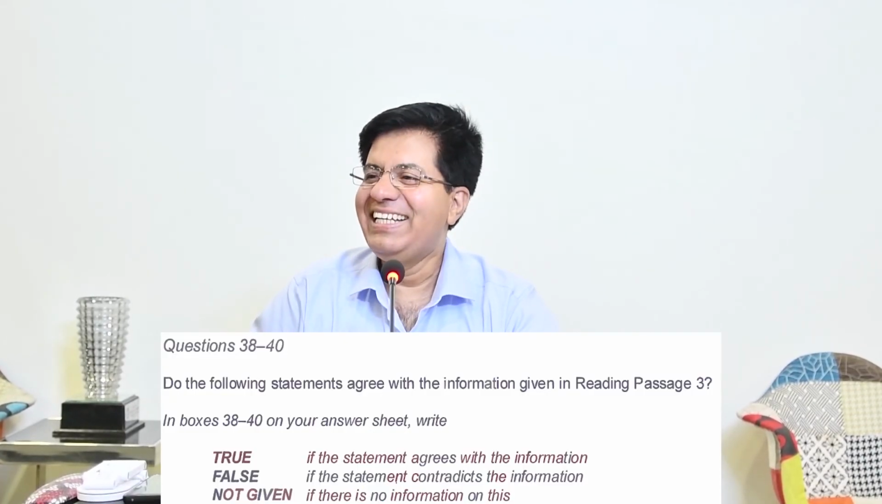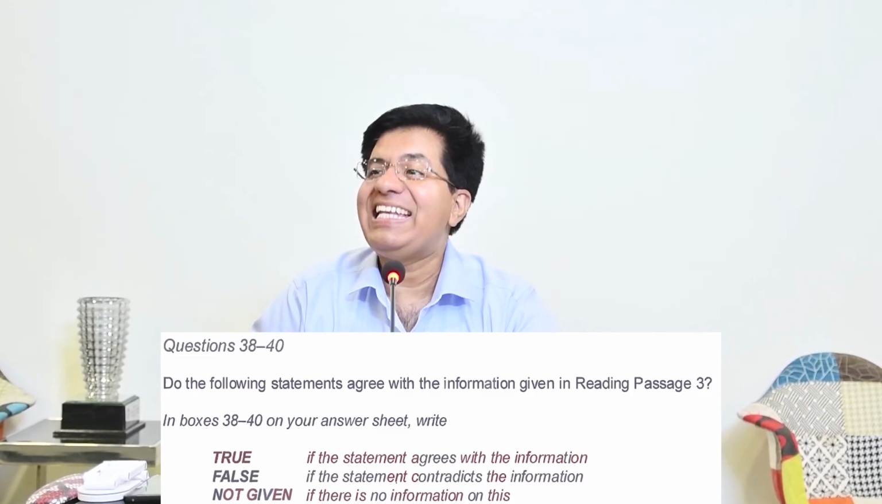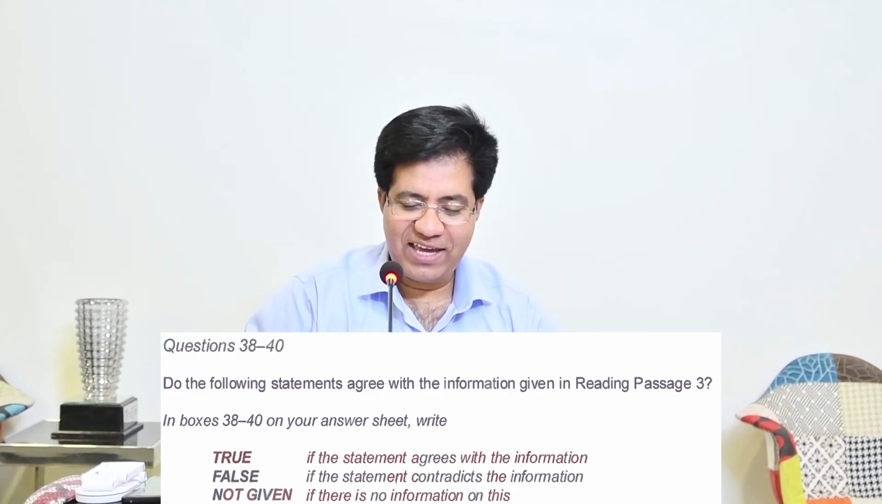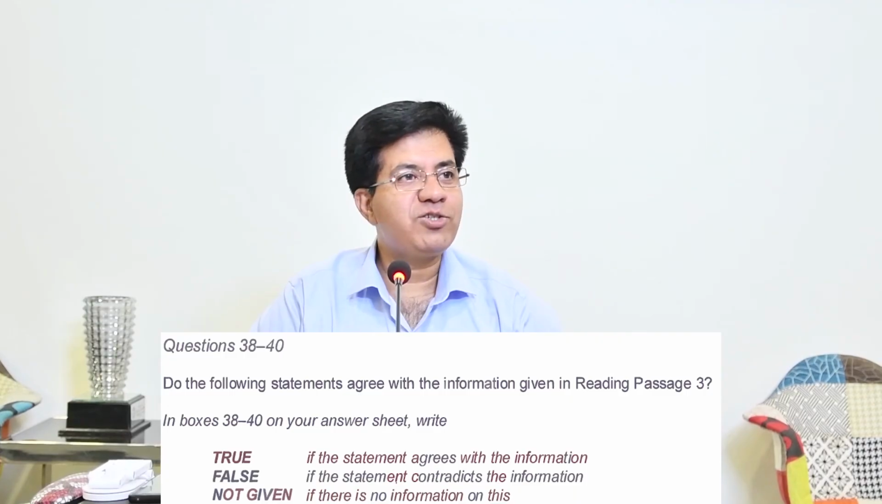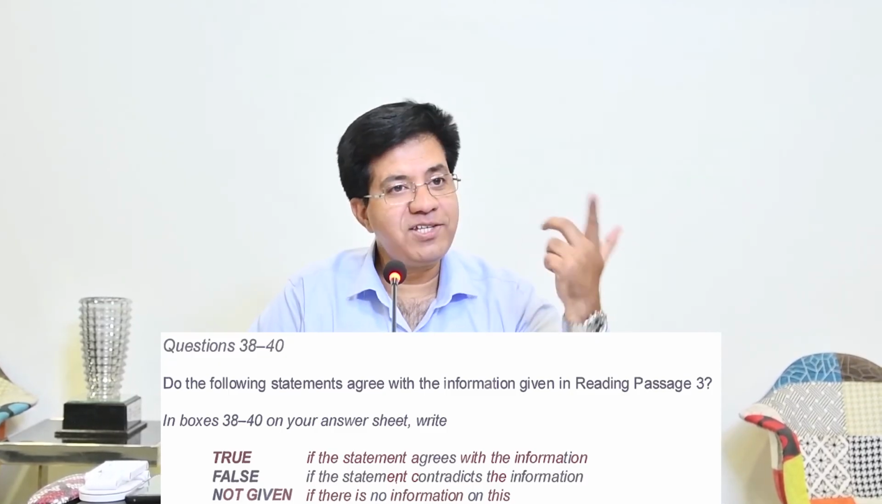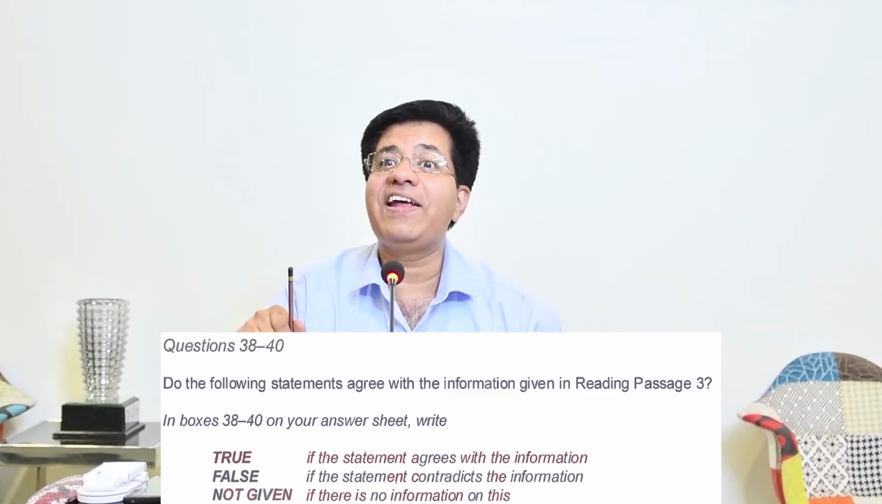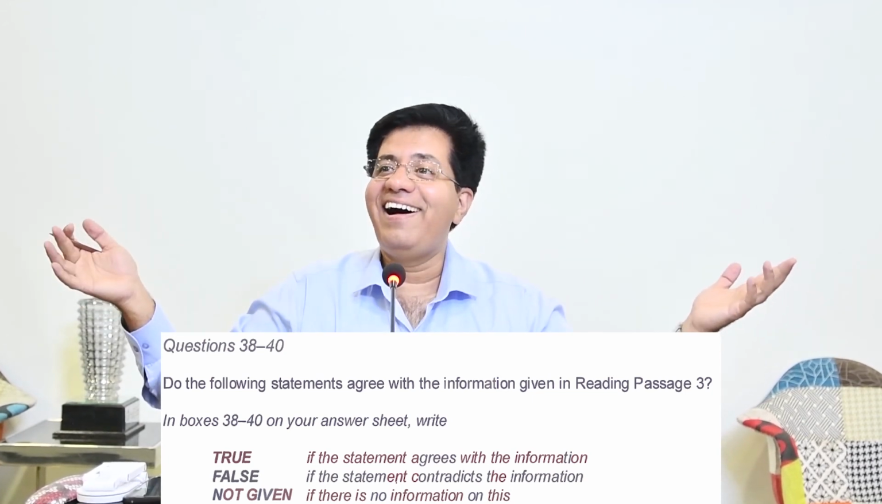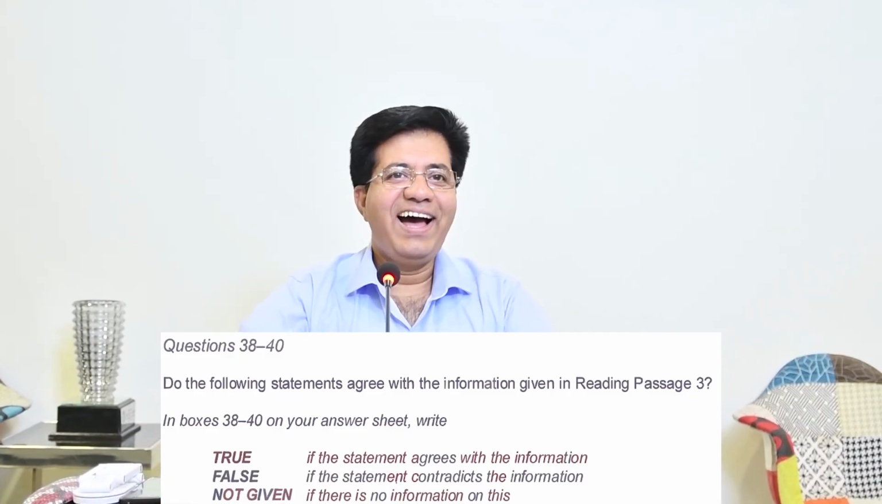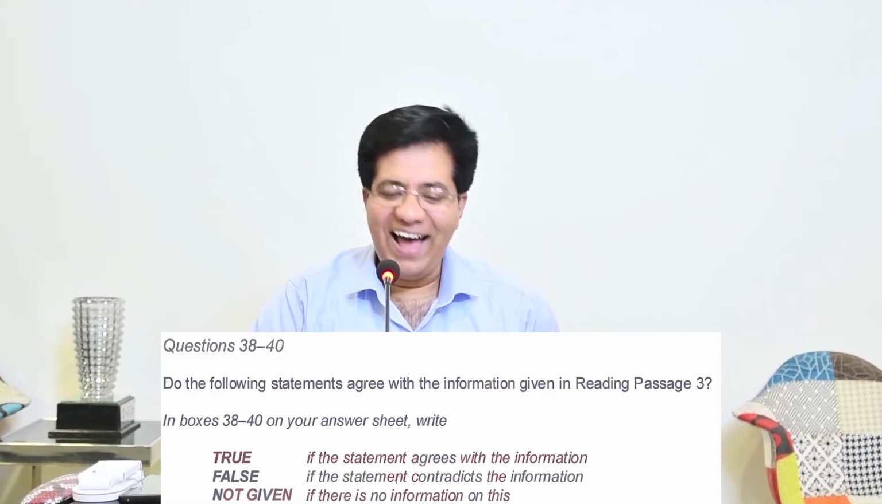Thank you. Questions 38 to 40. True, false, not given. No problem. If first is true, second is false. And if first is true and the second is false, third is not given. Very good. Okay, thank you. All right, yeah. IELTS for dummies. We make some videos. IELTS for dummies.